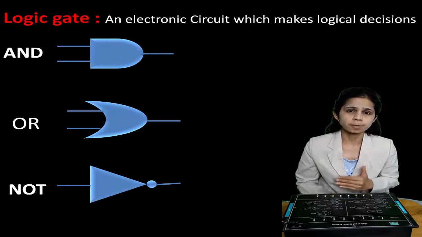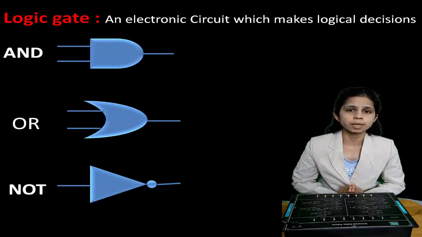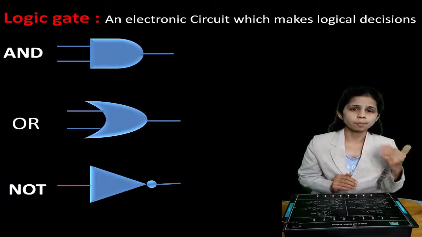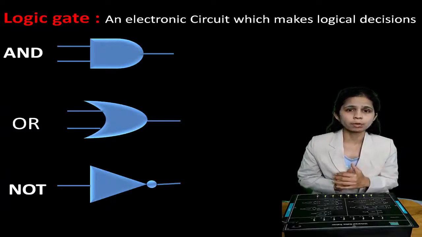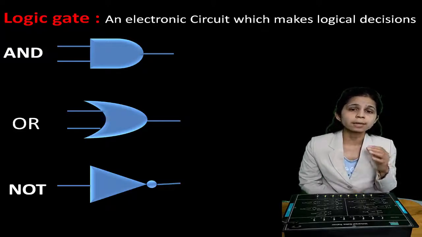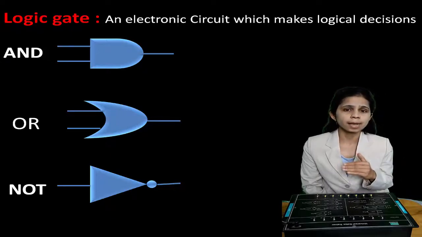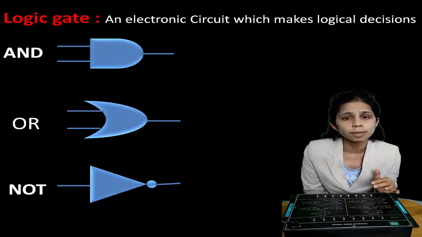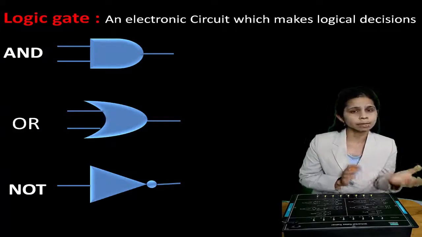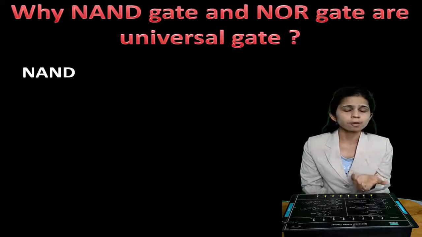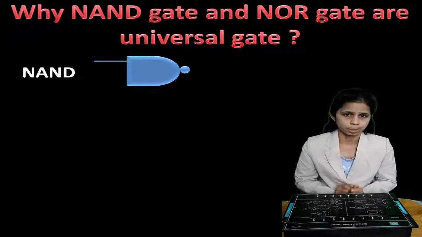So these three basic gates can be used in combination, and any digital circuit can be built with any Boolean expression or any Boolean value can be constructed by using the combination of these three gates. But one drawback of these three gates is that individually they can't make any digital circuit. Means you can't construct a digital circuit by using only AND gate. You can't construct a logical circuit or Boolean expression or a digital circuit by using only OR gate. Similarly, only NOT gate. Means you have to use them in combination.